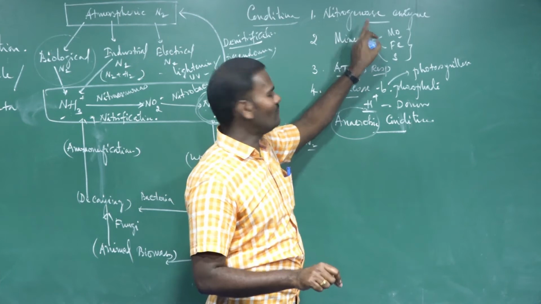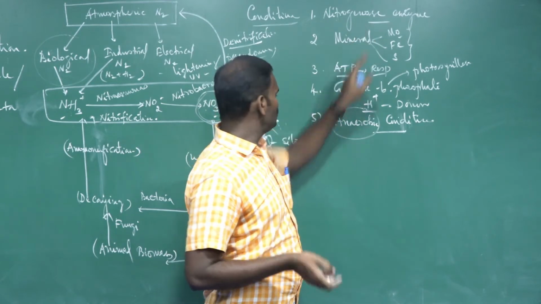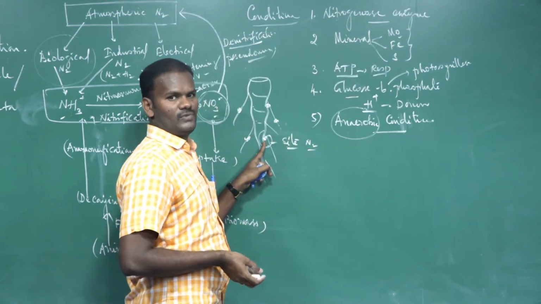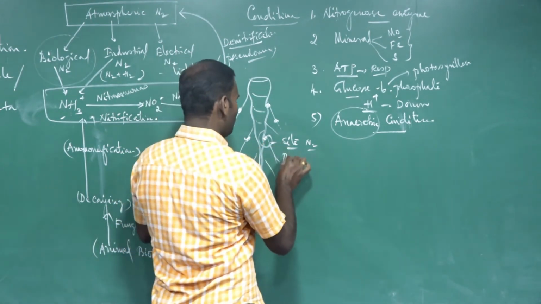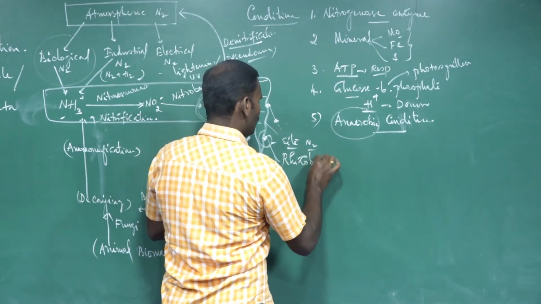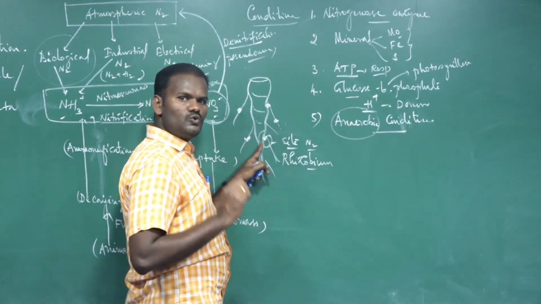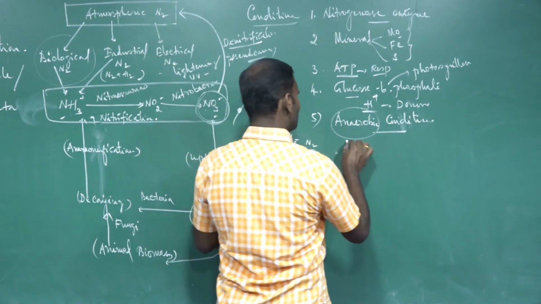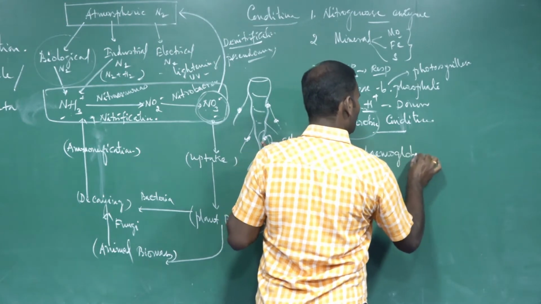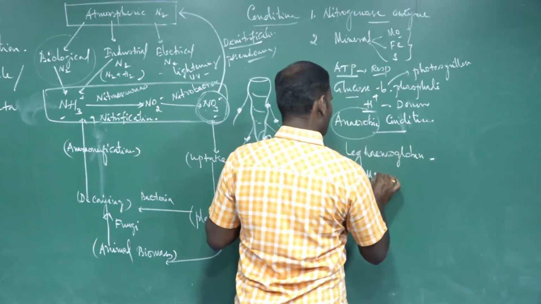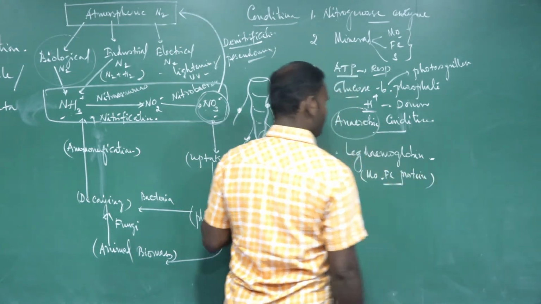In the presence of oxygen, it definitely becomes inactive and cannot fix atmospheric nitrogen. So to create anaerobic condition in the absence of oxygen, the Rhizobium bacterium, along with the leguminous plants, produces a pink coloring pigment called leghemoglobin. Leghemoglobin is a MoFe protein, a molybdenum iron protein.